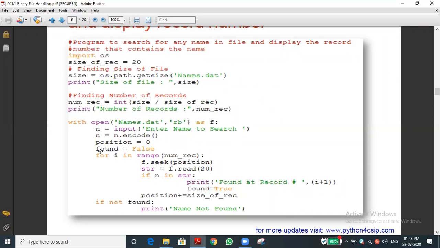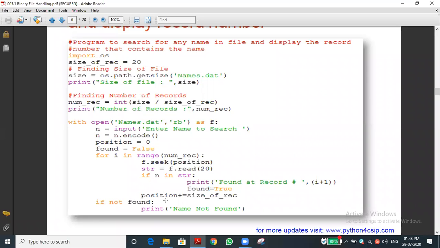It will print found equal to true. Now before, the found value is what? False. Let you understand. The found value is false before. Now what is the found value? We are converting it into true. Position equal to position plus size of record, then the file pointer will go to the rest of the records. Then the for loop will be completed.